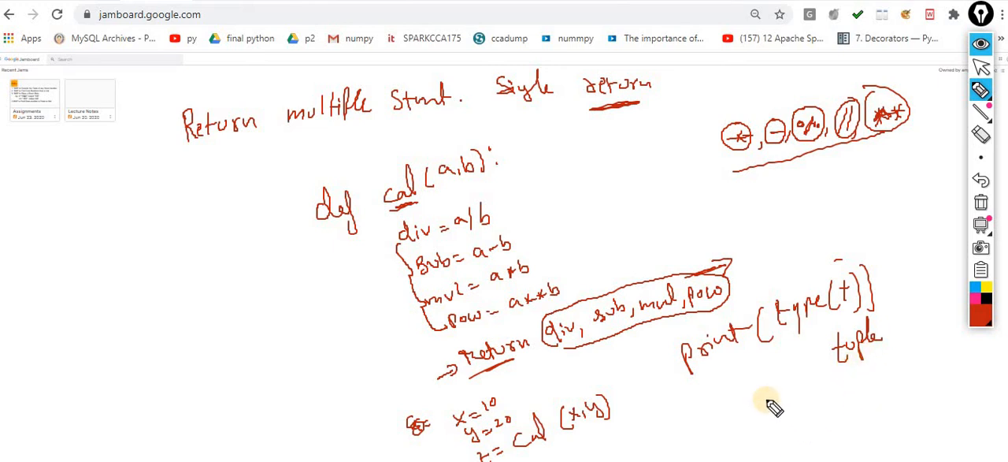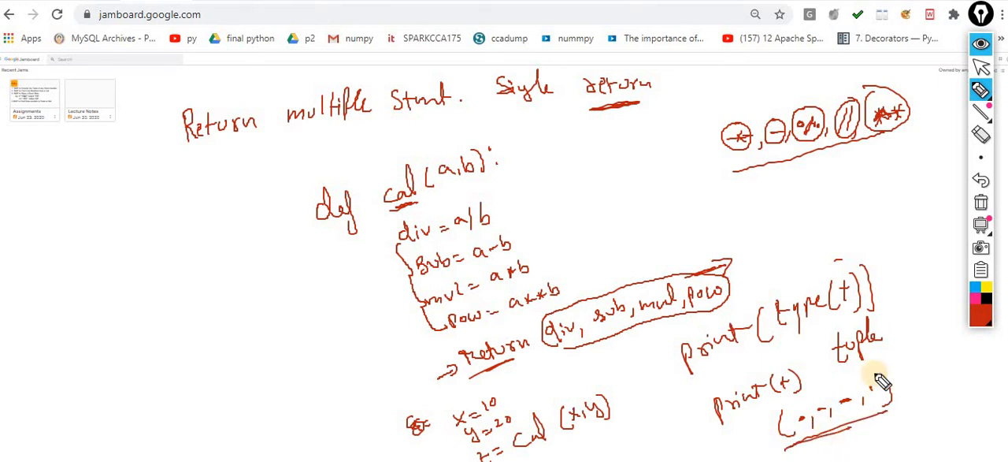So it becomes the tuple. When I print this t, on t of 0, that means the indexing of 0, you will get the division value, whatever value you get after dividing these two things. Then you will get the subtraction value, then the multiplication value, then the power value. So you will get this tuple.